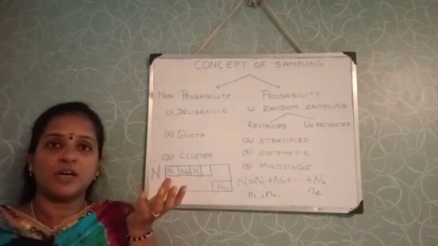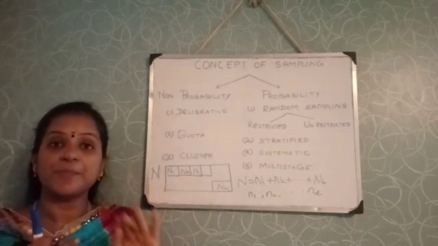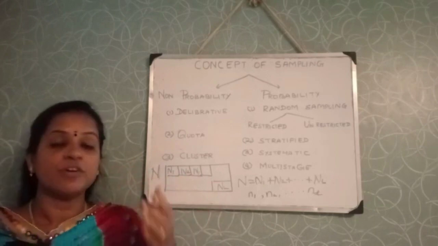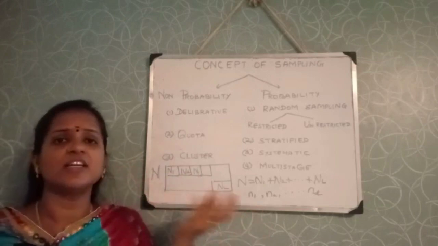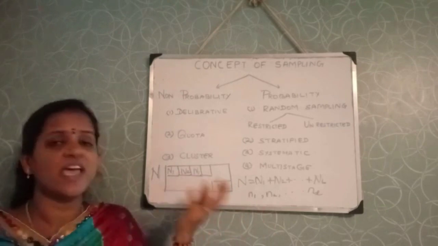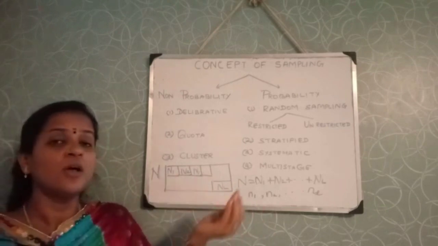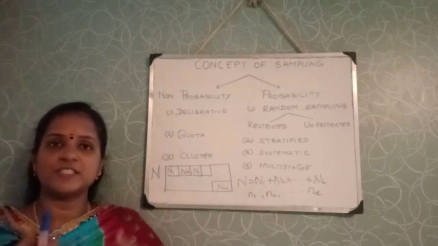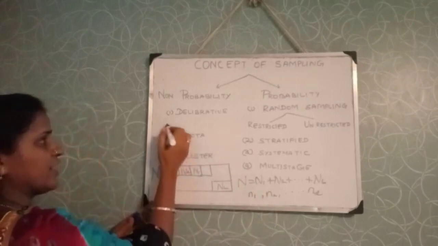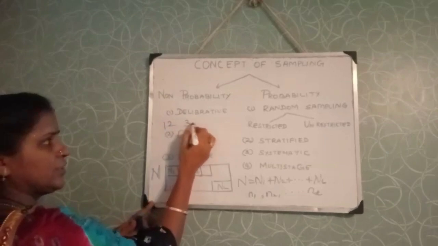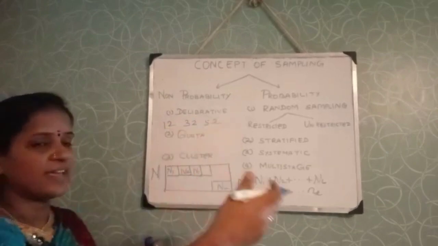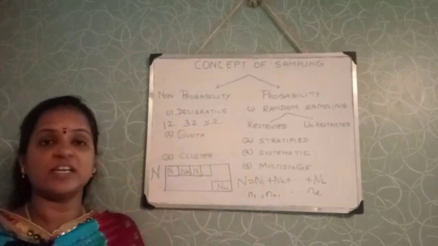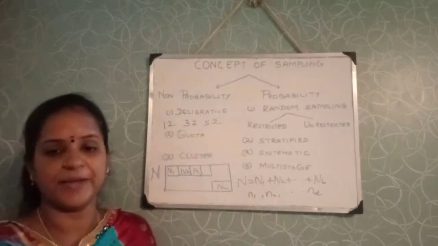Suppose I want to select 5% of the students as a sample. From 1 to 20 I can randomly select any student, say 12, and from 20 to 40 I select 32, and from 40 to 60 I select 52, in this way 12, 32, 52. Likewise, this systematic way of selecting students is called systematic sampling.